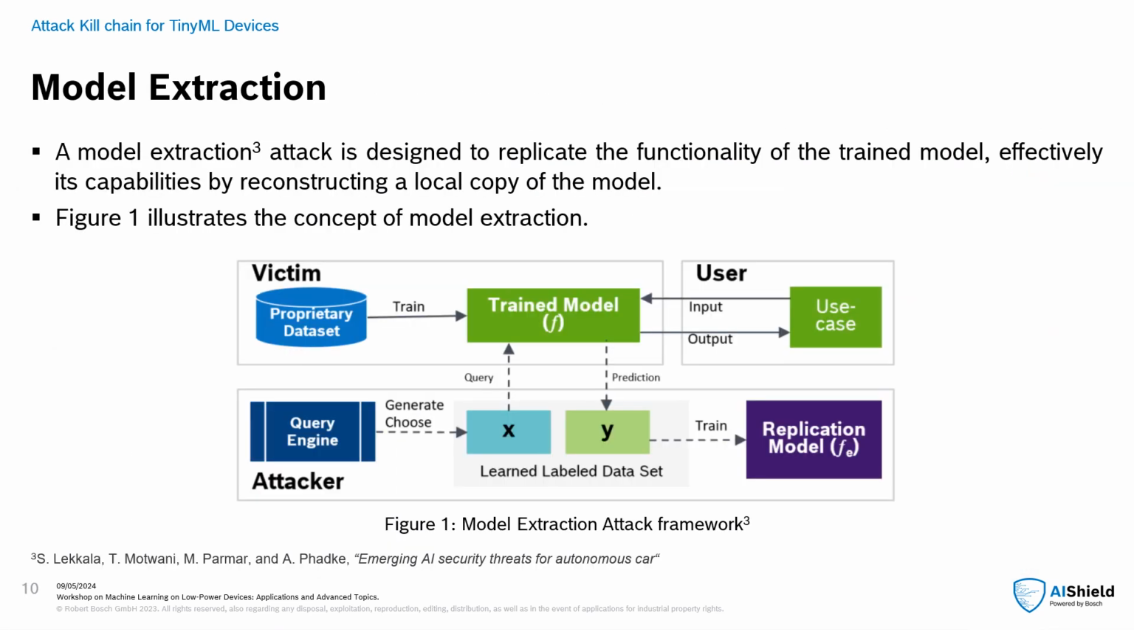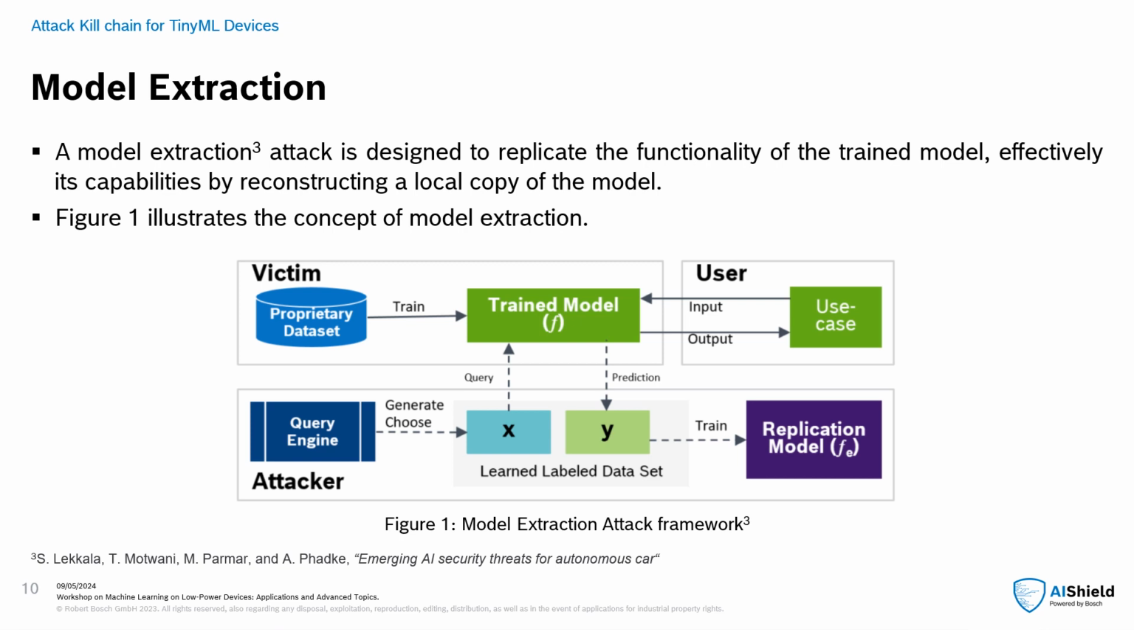Here, in this research, we have explored two kinds of adversarial attacks. That is, one is the model extraction attack and the other is the model evasion attack. Model extraction attack. It is designed to duplicate or steal the functionality of the trained model, and it aims to reconstruct a local copy of the model. The concept of model extraction is shown in the following figure.